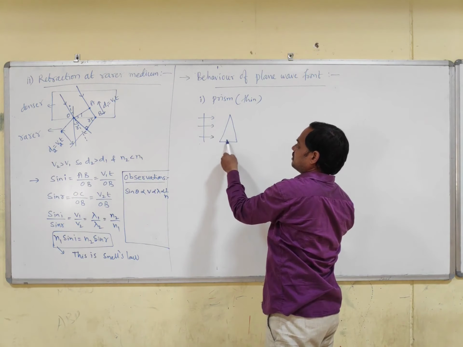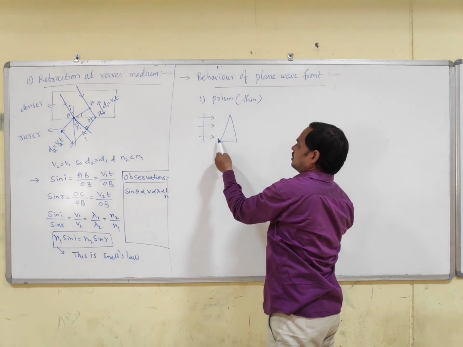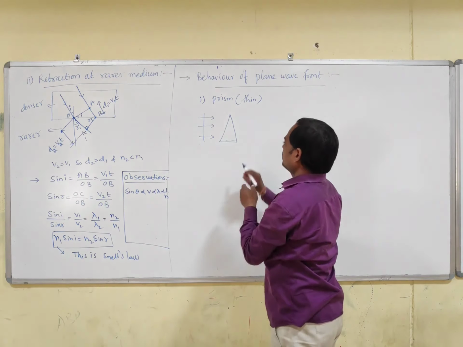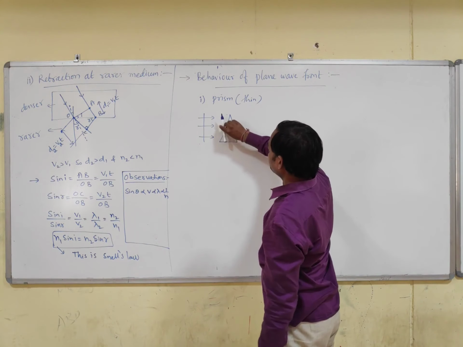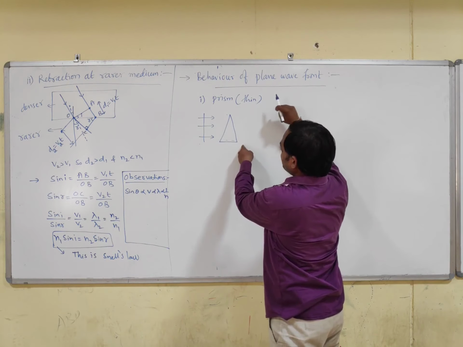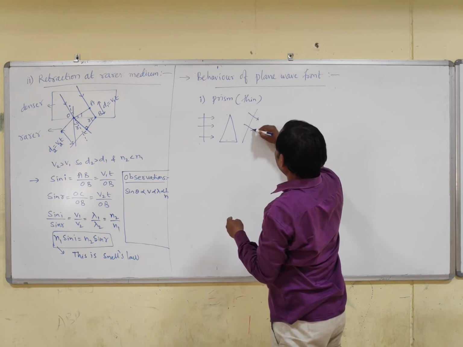So its refractive index is high compared to air. So here speed will be low compared to the top. As the speed is low, at the bottom it will travel slowly, at the top it will travel faster. So that's why it will bend like this, bend forward.